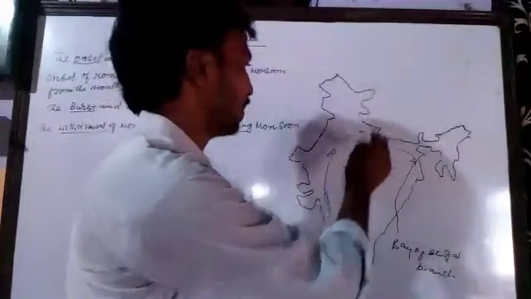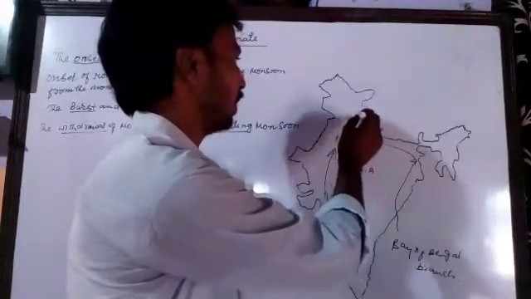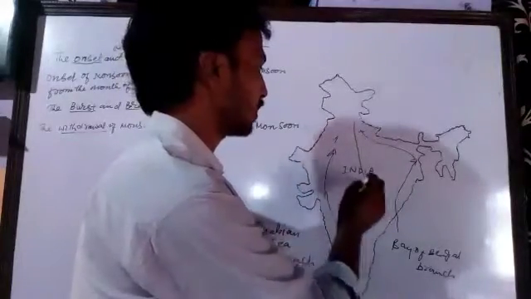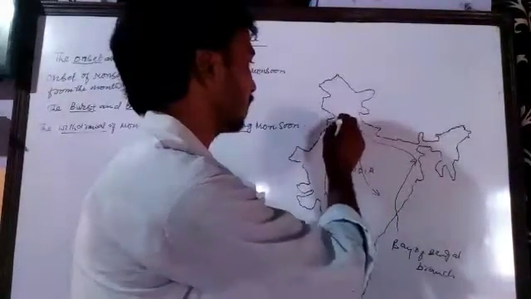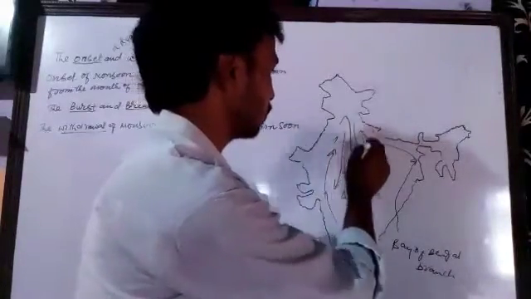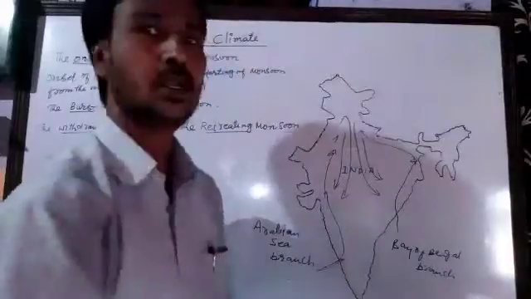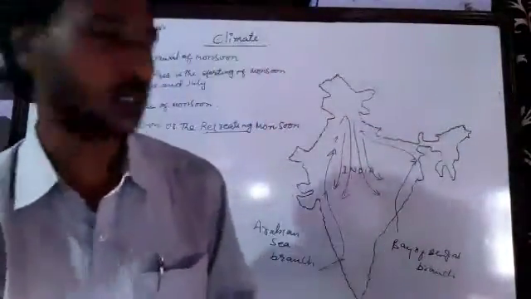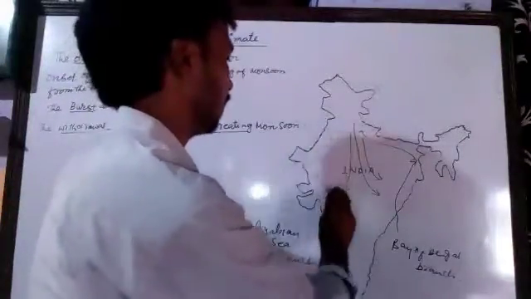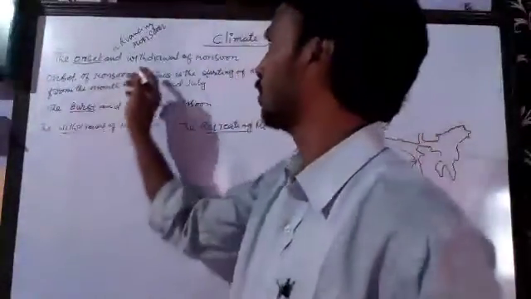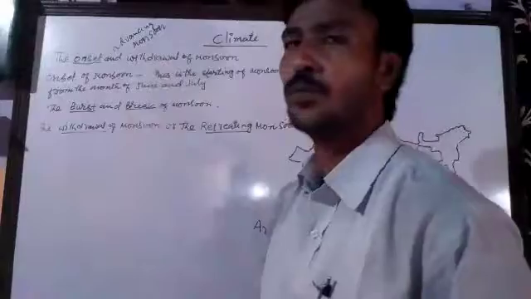But from the month of September, the monsoon starts retreating. The monsoon starts returning, and that is called the retreating monsoon. It is also called the withdrawal of monsoon. The monsoon returns from September and continues till December. So that is called the retreating monsoon or the withdrawal of monsoon.